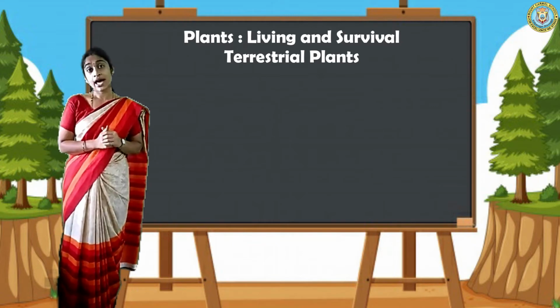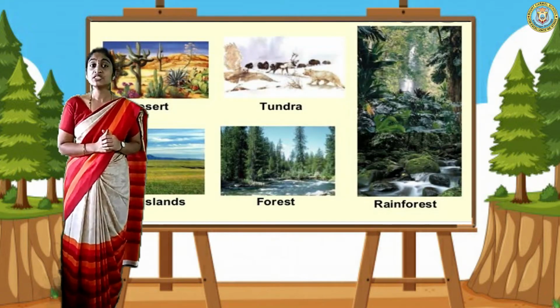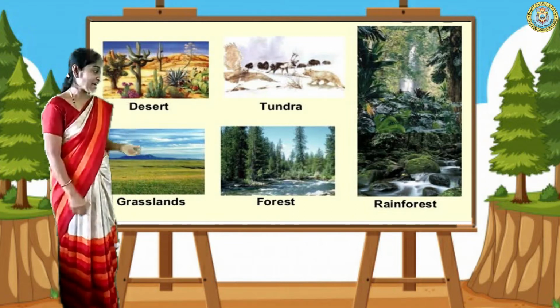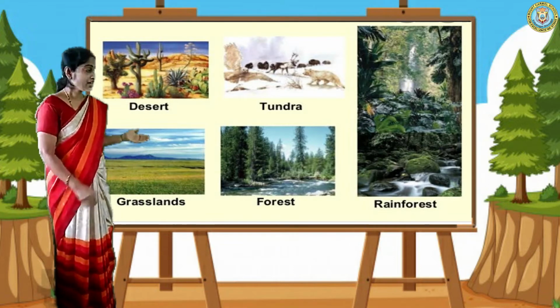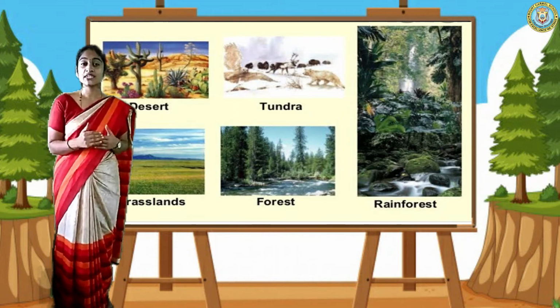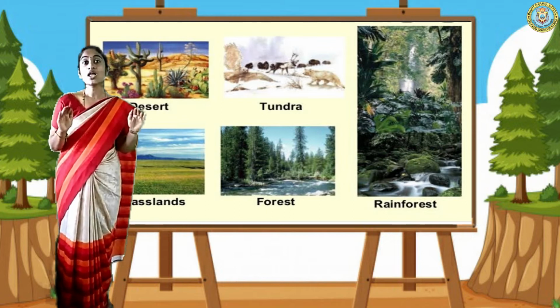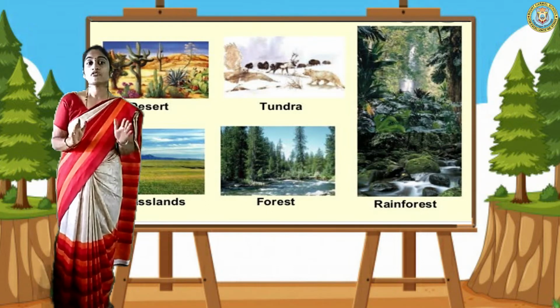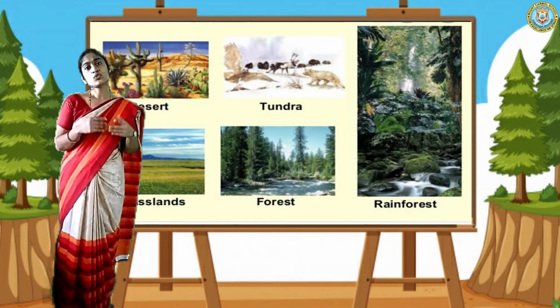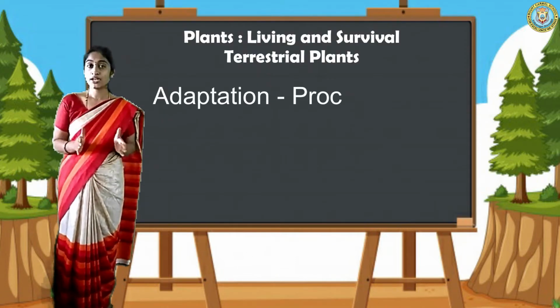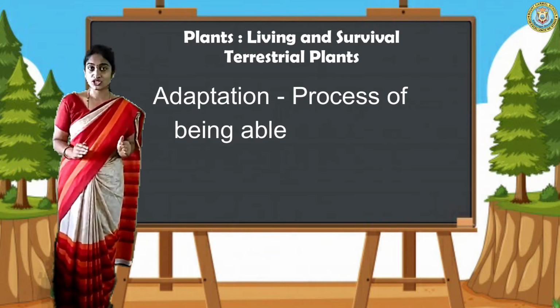Do you know that habitat means the natural home of any animal or plants. See, here some animals and plants can live on our land, so that is the natural home for animals and plants. But what is adaptation? Adaptation means the environment where we can adjust.